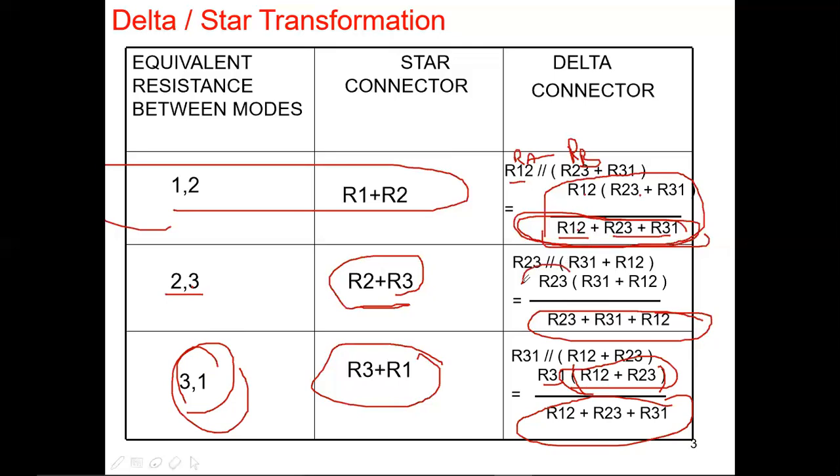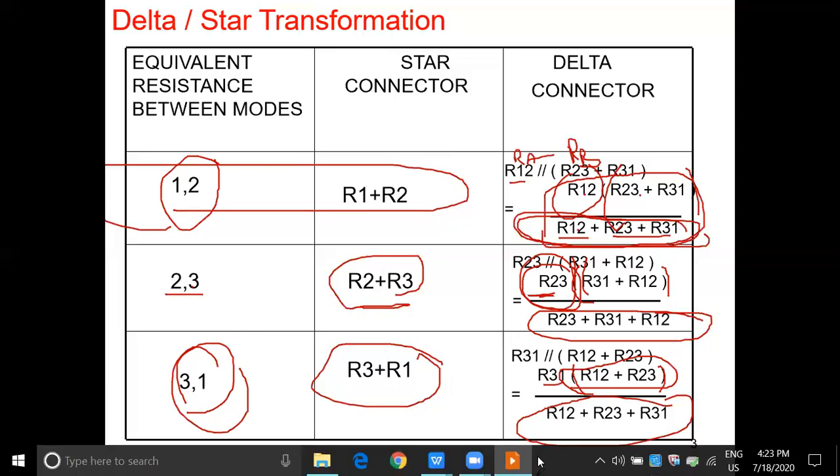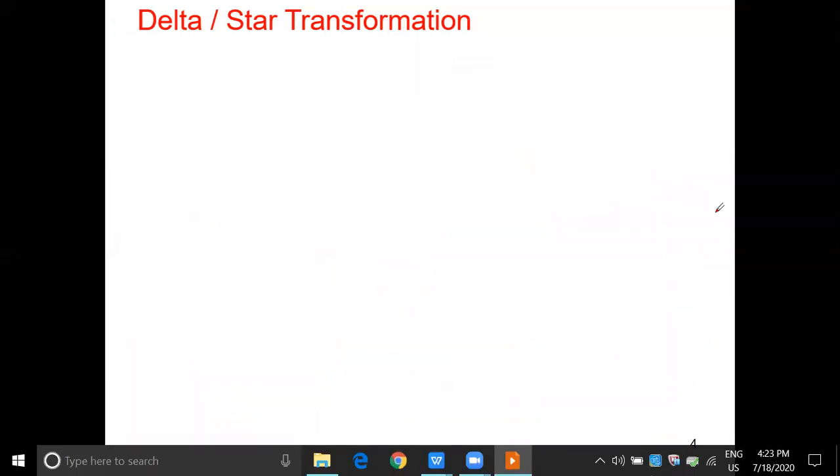R23 with the summation of the rest of the resistances. R12 with the summation of the rest of the resistances. Like this, you need to write first the equivalent resistances between two nodes, 1 2, 2 3 and 3 1, right? Let me move to the next slide.